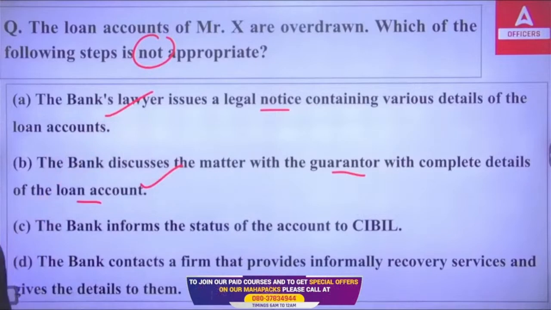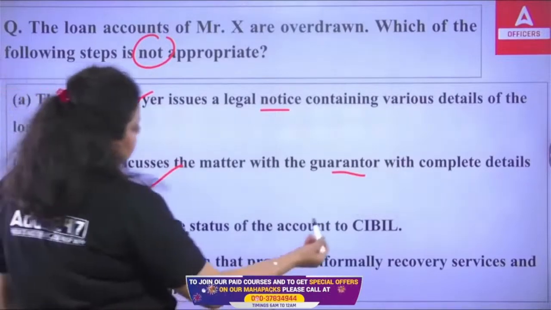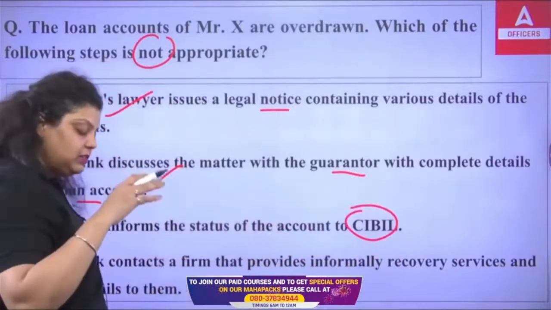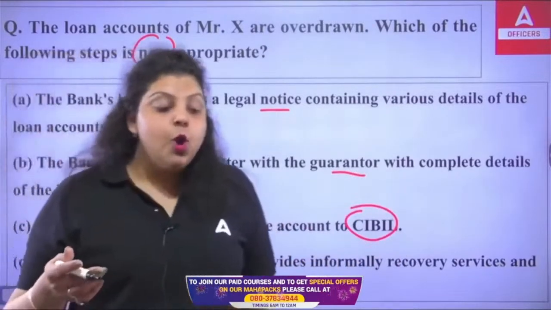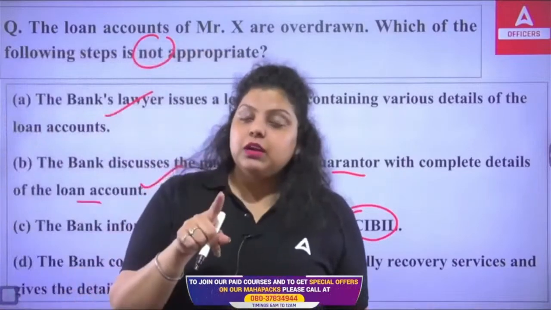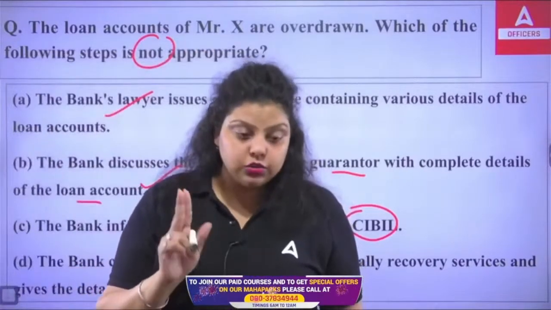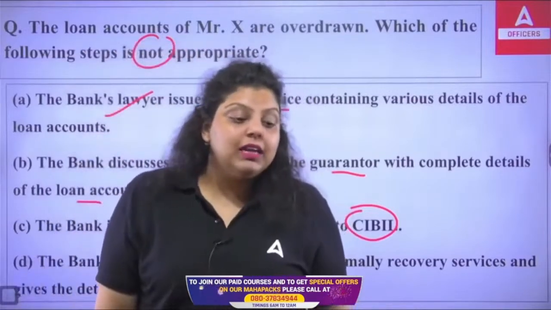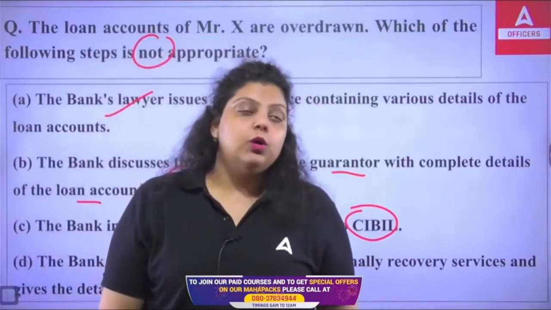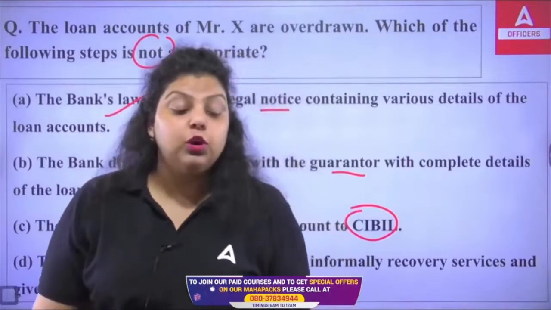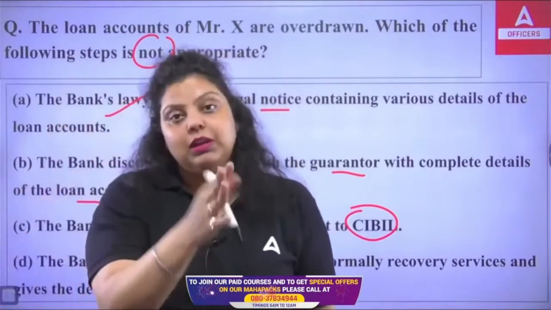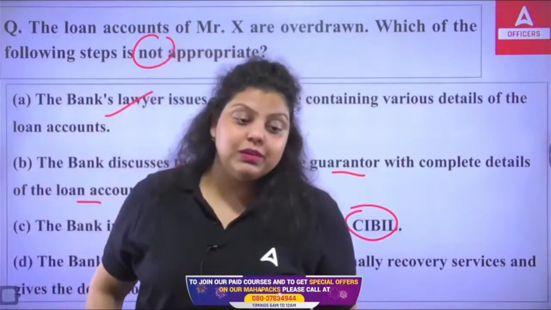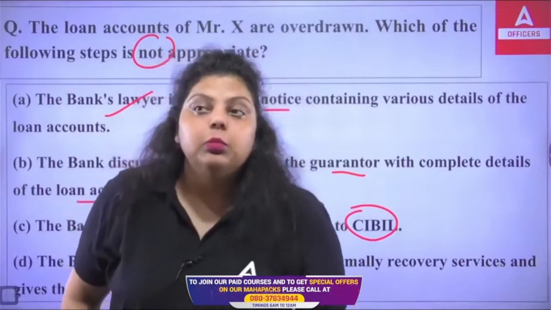The bank informs the status of the account to CIBIL. This is also true. CIBIL is what? Credit Information Bureau of India Limited, which gives the rating to the customer on the basis of their credit card repayment and loan repayment condition. So CIBIL provides a 3-digit rating to the customer, and it has the biggest customer base, because it provides rating to individual customers like me, like you, like any other person. That's why it has the biggest customer base.